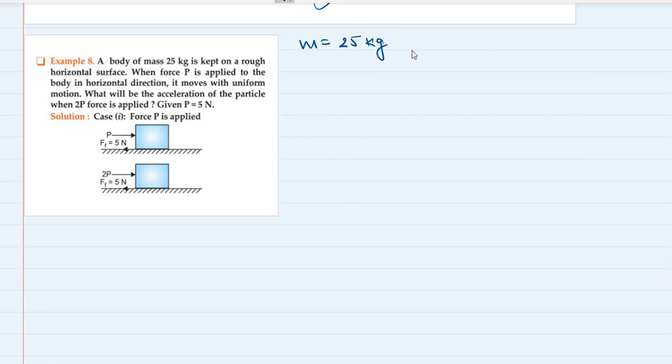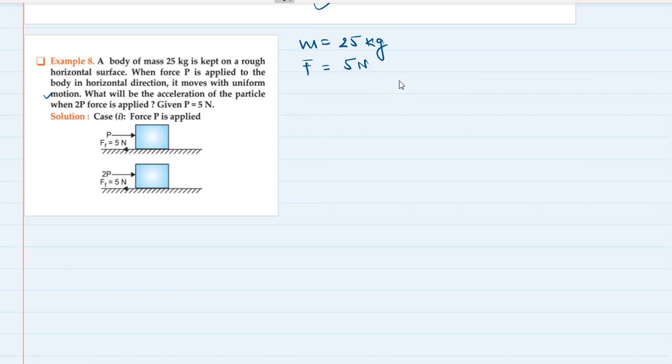What will be the acceleration of the body when 2P force is applied, given P is equal to 5 Newton? So we know that the force is 5 Newton. When this 5 Newton force is applied in horizontal direction, it moves in uniform motion.